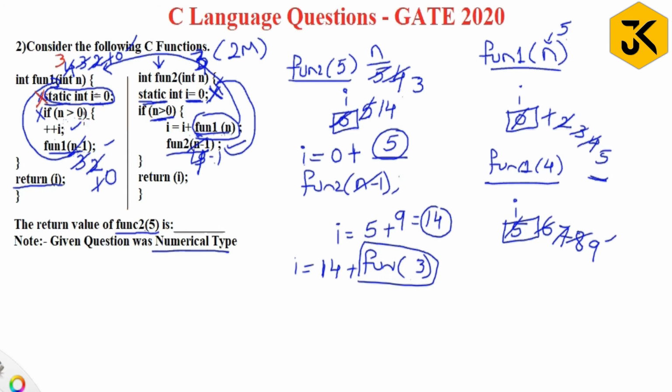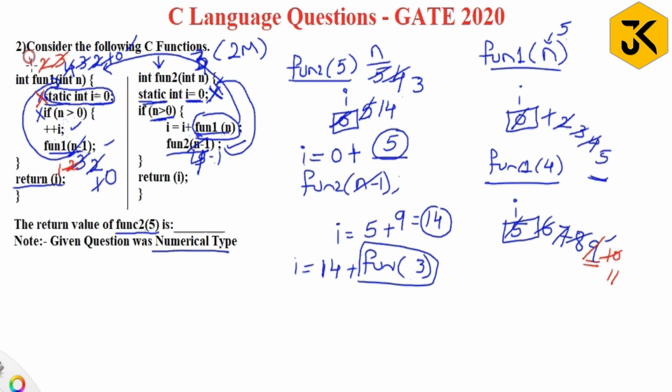Now 3 greater than 0? Yes. Plus I. What is I value now? Previous I value is 9. That you need to remember. So it will increment it by 10. Then function 1 of 3 minus 1. So it is going to pass 2. Now 2 greater than 0, plus I, 11. Now function 1 of 2 minus 1, 1.